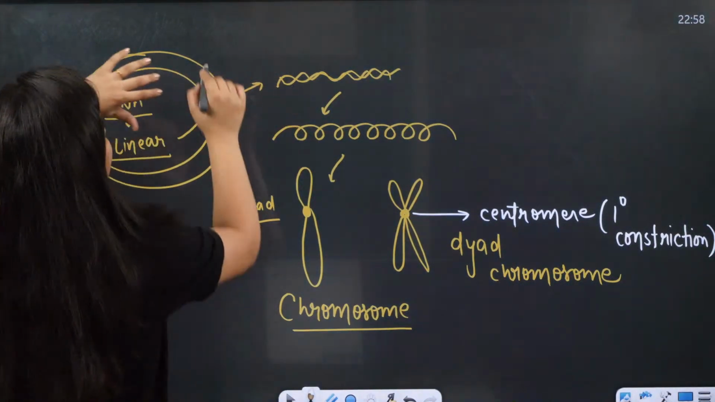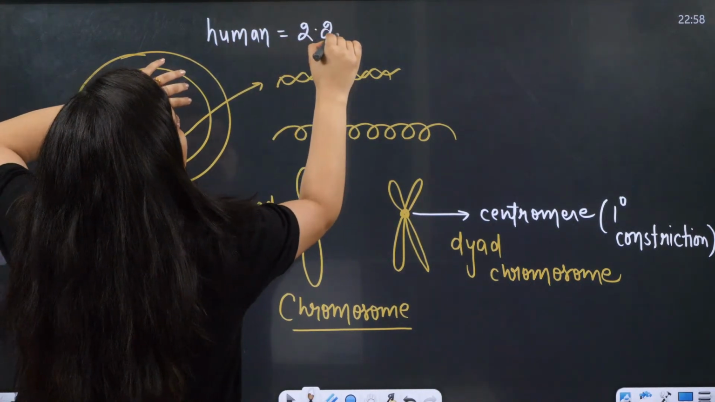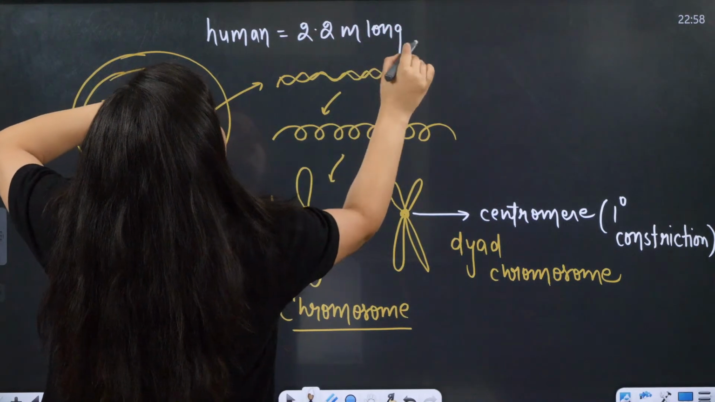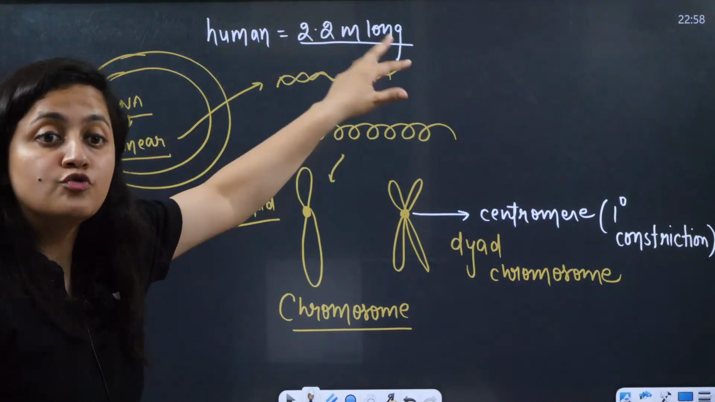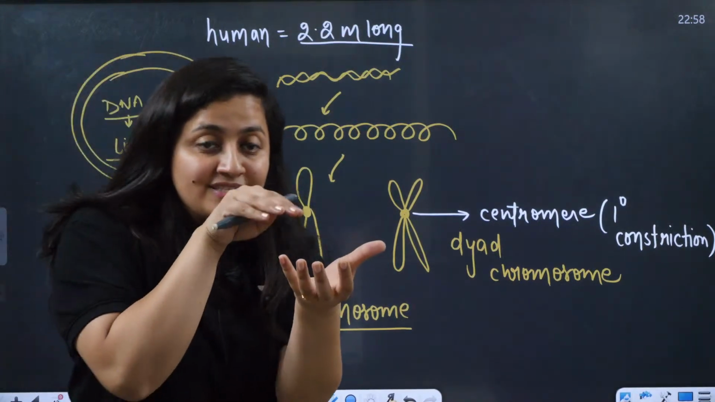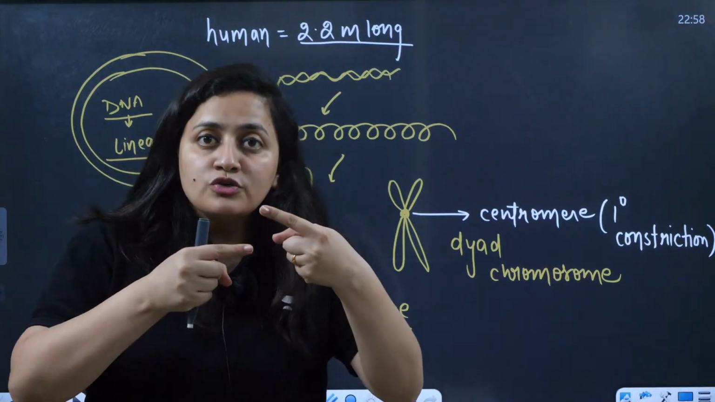So this linear DNA, if I talk about humans, right? In humans, the DNA is 2.2 meters long. So we have to adjust that 2.2 meter long DNA in those microscopic cells. So what is going to happen?